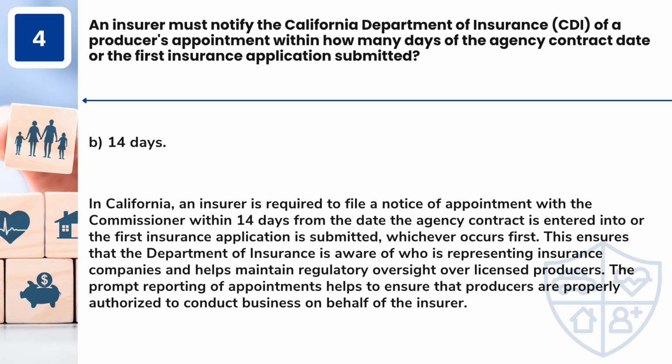Answer: B. 14 days. In California, an insurer is required to file a notice of appointment with the commissioner within 14 days from the date the agency contract is entered into or the first insurance application is submitted, whichever occurs first. This ensures that the Department of Insurance is aware of who is representing insurance companies and helps maintain regulatory oversight over licensed producers. The prompt reporting of appointments helps to ensure that producers are properly authorized to conduct business on behalf of the insurer.